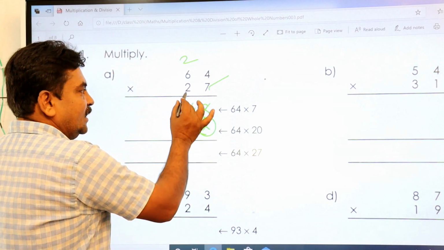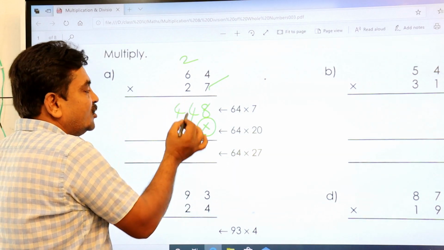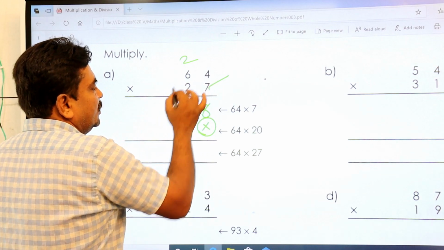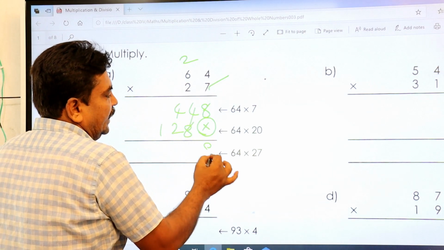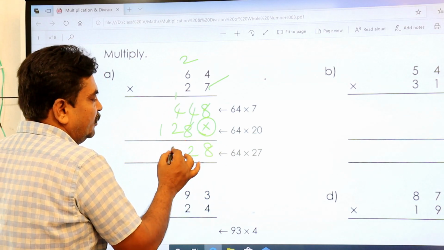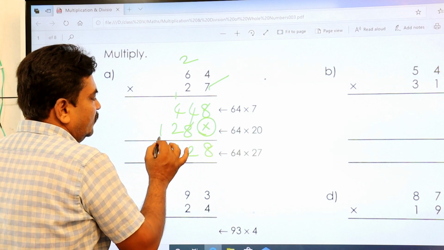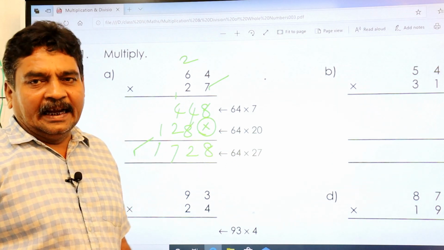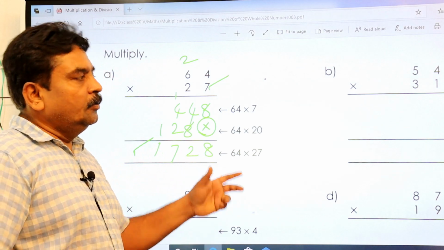Now we are starting the second, 10's place. 2 4s are 8, 2 6s are 12, then 8 plus 4 is 12, 4 1 5, 5 plus 2 is 7, and this is your 1. So this is your answer, 1728. In this way you can do it.